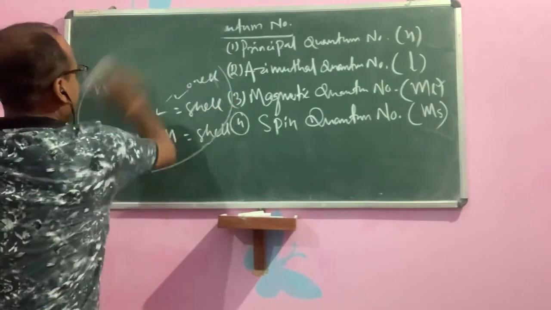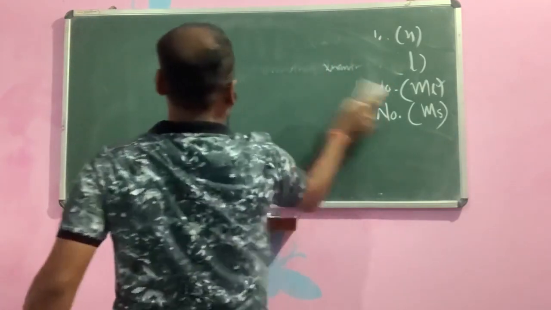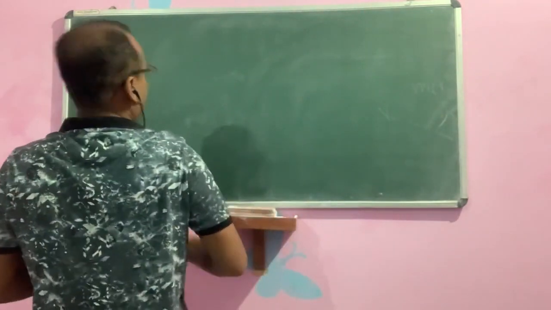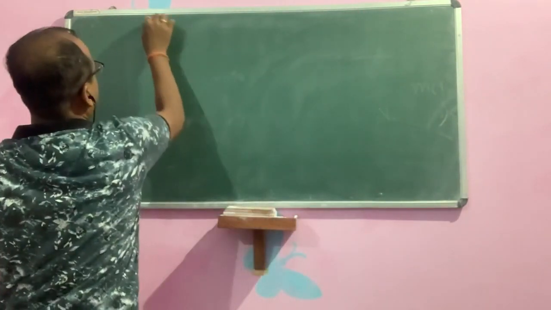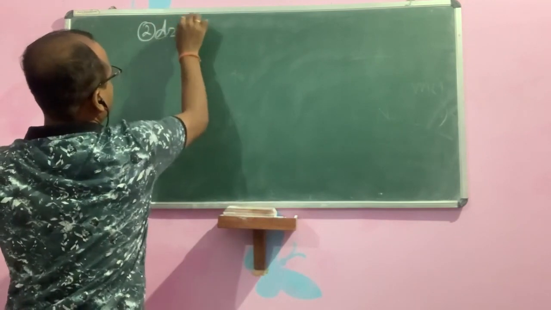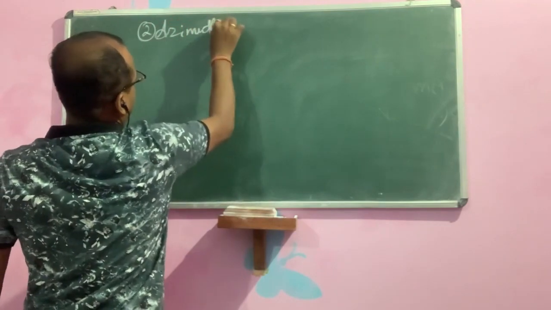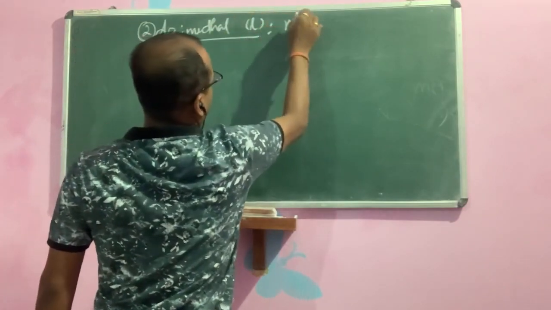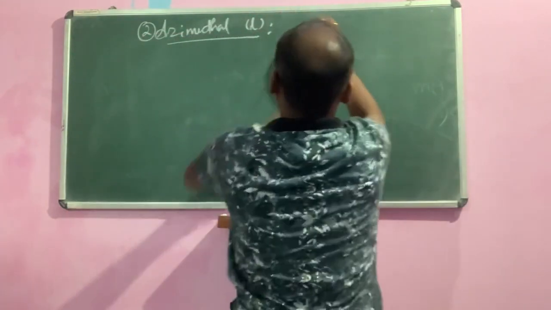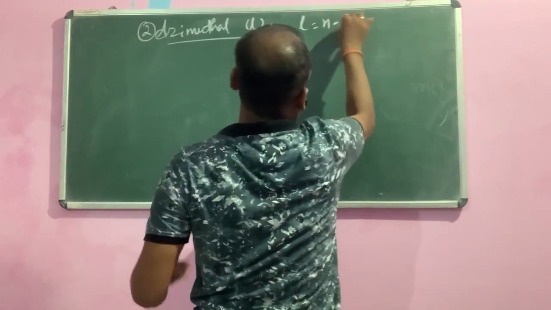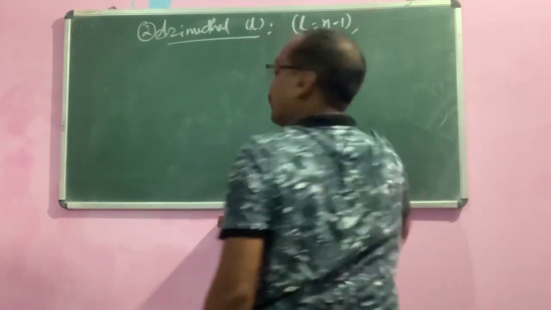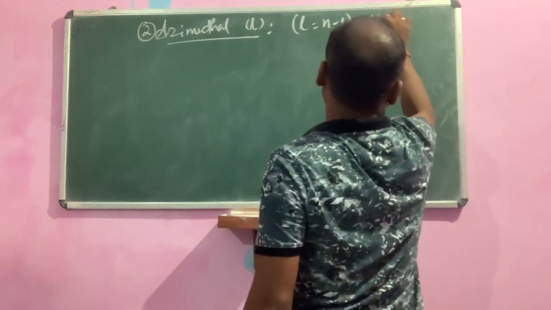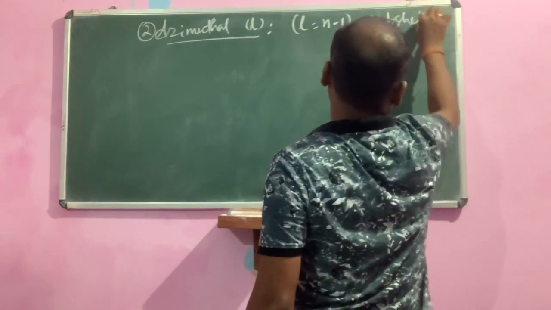Then next is your azimuthal quantum number. The azimuthal quantum number is your L, having the formula L is equal to n minus 1, which defines the subshell.